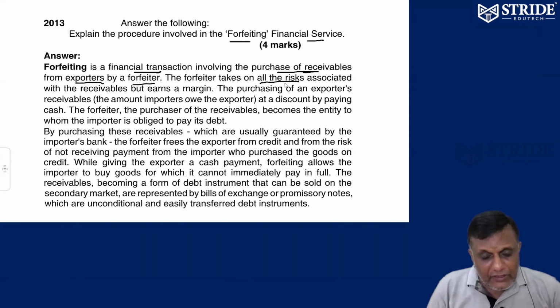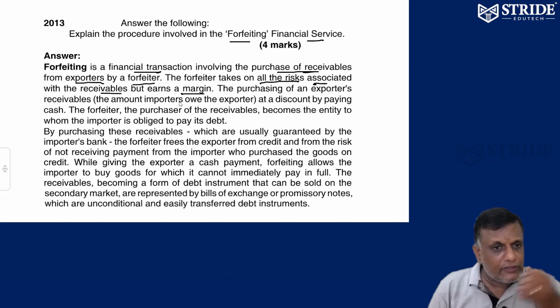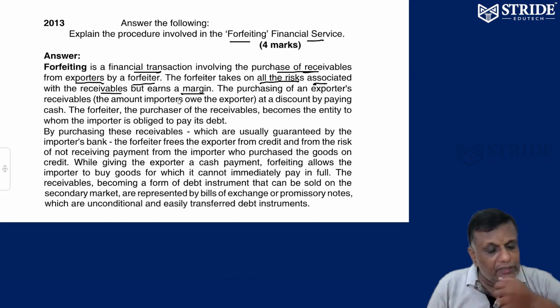A person who purchases receivables from the exporter is called a forfeiter. That's it, because they take all the risk associated with the receivables. At the same time, they also earn some margin. So the person who purchases the exporter's receivables is called a forfeiter.